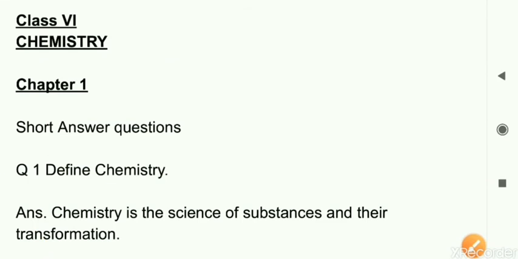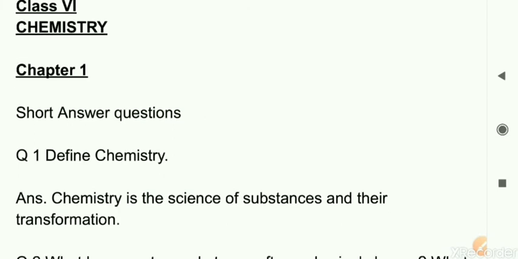So here we are with the short answer questions for chapter number 1. Let us begin. Question number 1 is define chemistry. The answer is chemistry is the science of substances and their transformation. So in chemistry we are studying what? We are studying about different substances that are around us, and their transformation, means their changes, how these substances are changing from one form to another form, that we are studying in the subject of chemistry.